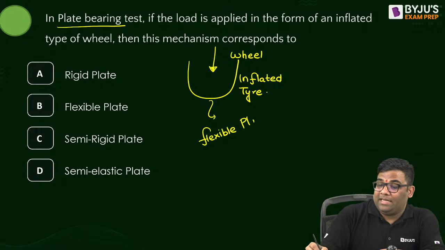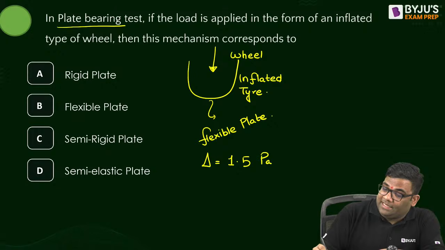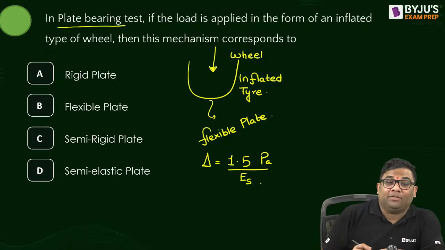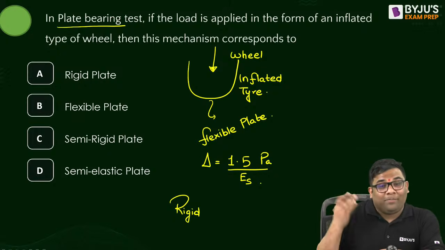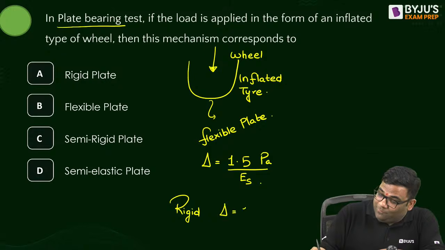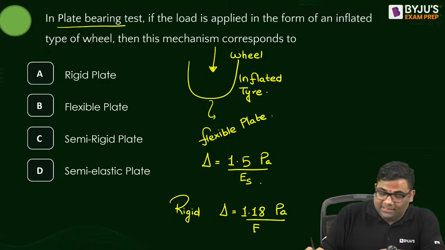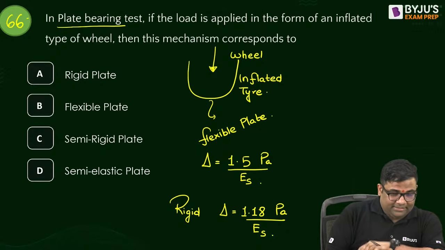Therefore we use this equation: delta is equal to 1.5 PA by ES, because this is for flexible plate. And for rigid plates, when we use the plate for plate load test, that time we use 1.18. This was question number 66. Okay, question number 67 then.